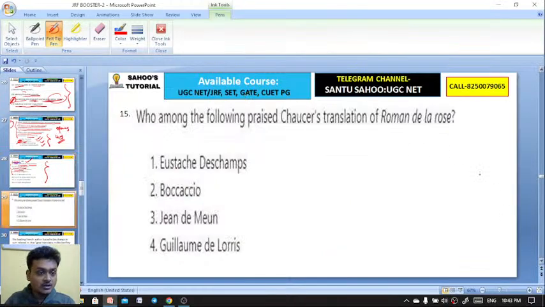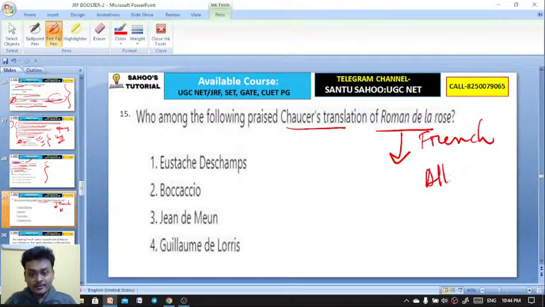Okay, next question. Who among the following praised Chaucer's translation of Roman de la Rose? Yesterday we had discussed Roman de la Rose, which he translated into English as Romaunt of the Rose. This is a French allegorical poem, and Chaucer translated it into Middle English.